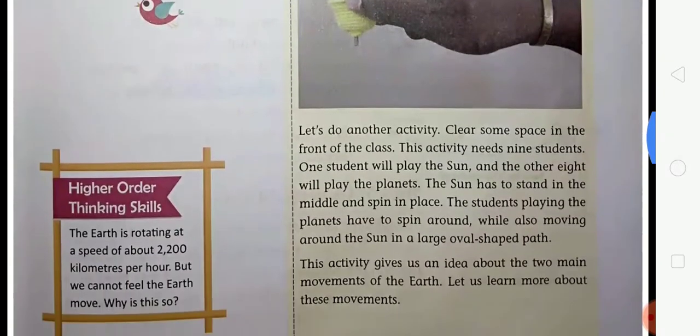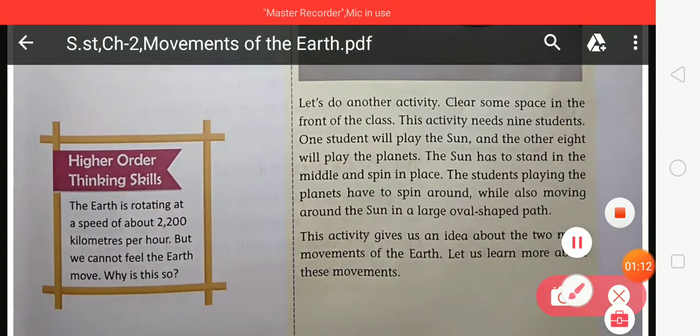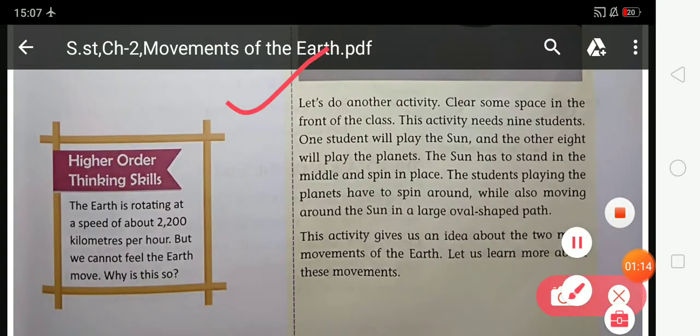Look at the next activity. Let's do another activity. Clear some space in the front of the class. This activity needs 9 students. One student will play the sun and the other 8 will play the planets. The sun has to stand in the middle and spin in place. The students playing the planets have to spin around while also moving around the sun in a large oval shaped path.